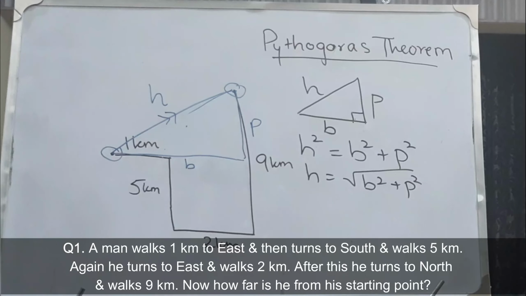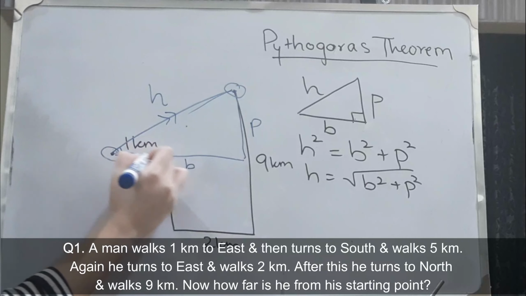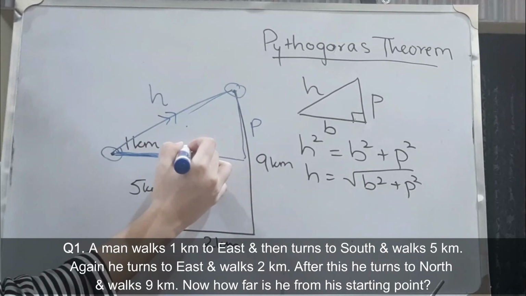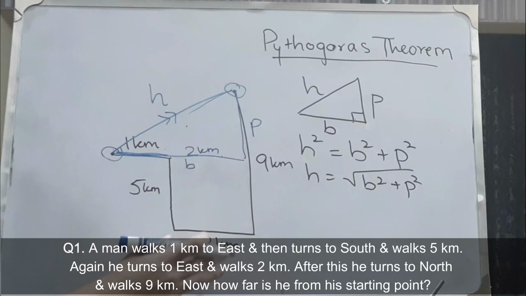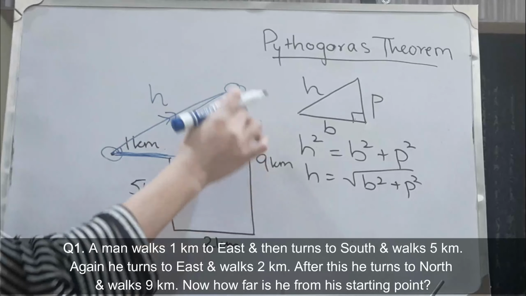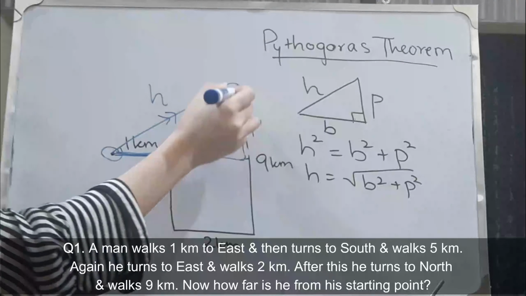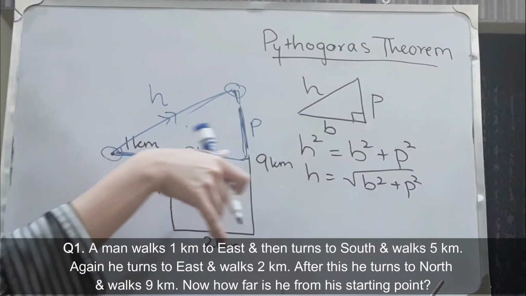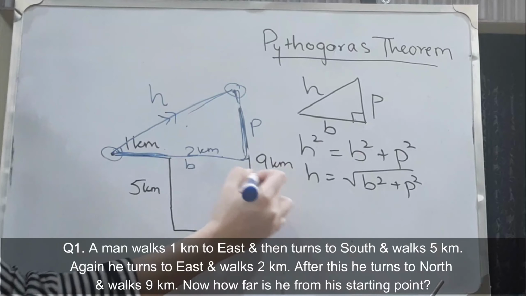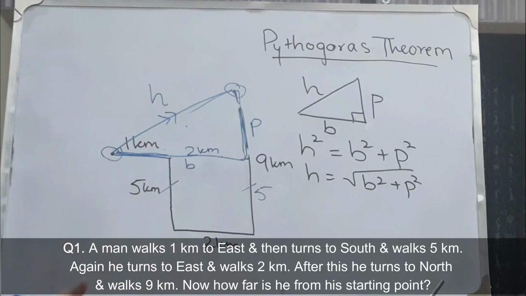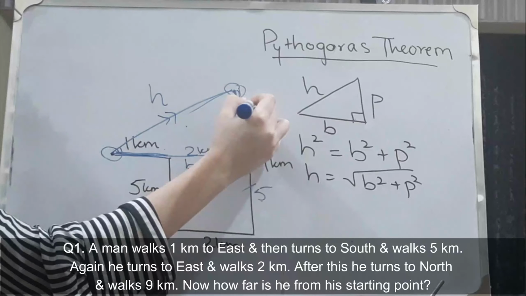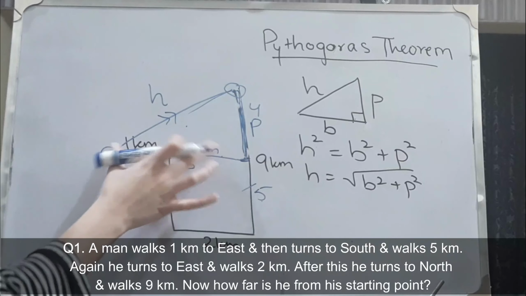अब इनकी values हम कैसे find करें? Now this is 1 kilometer यहाँ तक and this is 2 kilometer. If this is 2, so this is also 2, because the sides are parallel. उसी तरह अब हम perpendicular की बात करते हैं तो we have this whole thing to be 9 and this is 5. So if this is 5, the portion here is also 5 because these two lines are parallel. Now this is 5, जिसका मतलब है this portion is 9 minus 5. That means this is 4. So the base is 1 plus 2, 3.